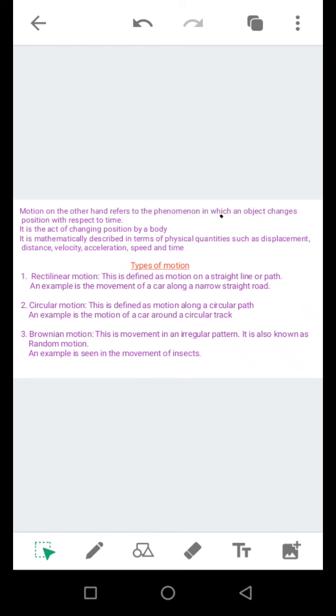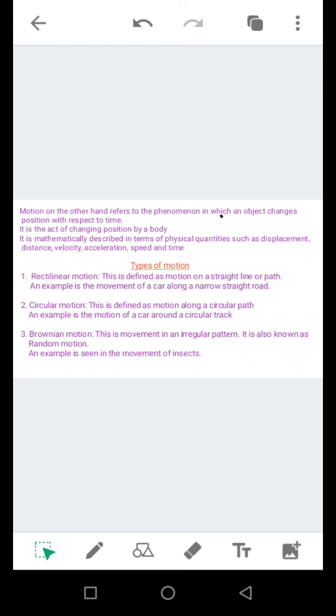Now, we've talked about measurements. Let's now talk about motion. What is motion? Motion refers to the phenomenon in which an object changes position with respect to time. It is simply the act of changing the position of the body.